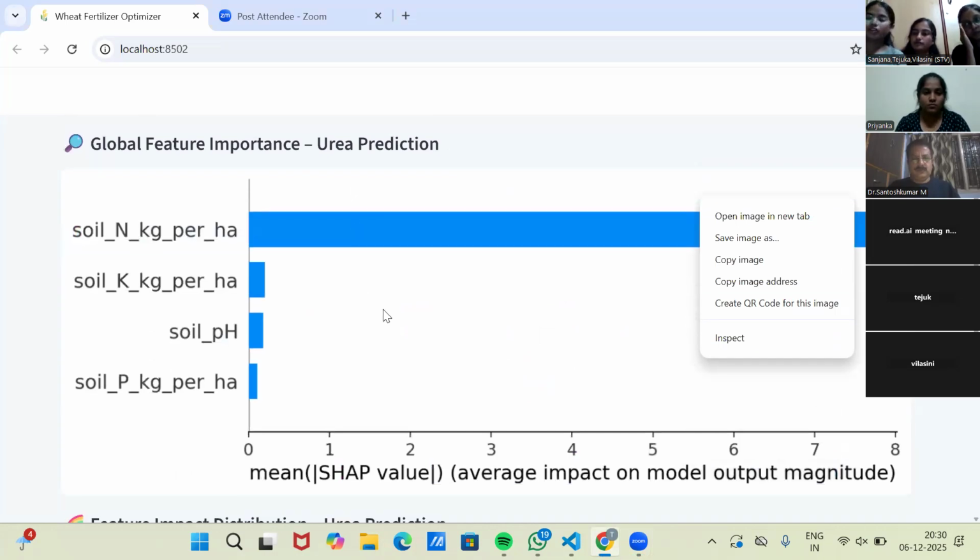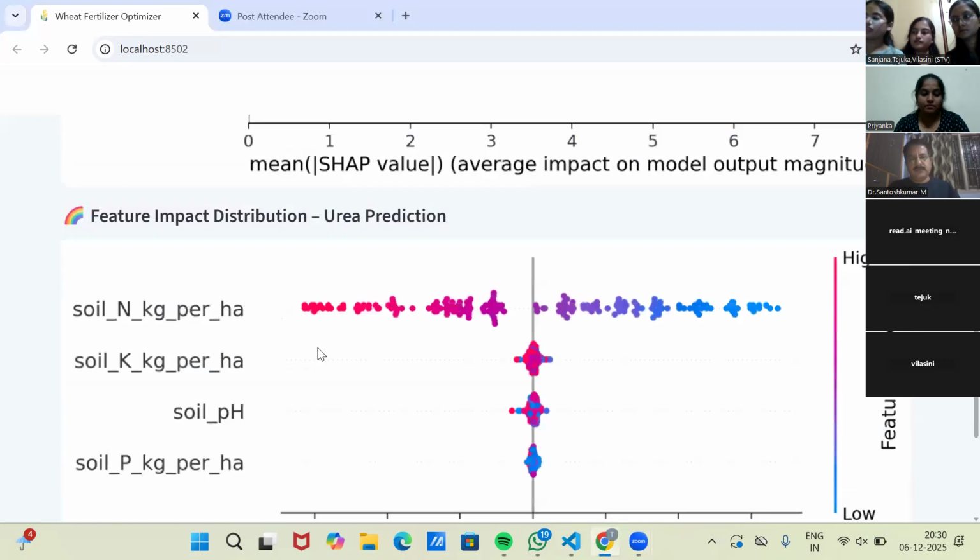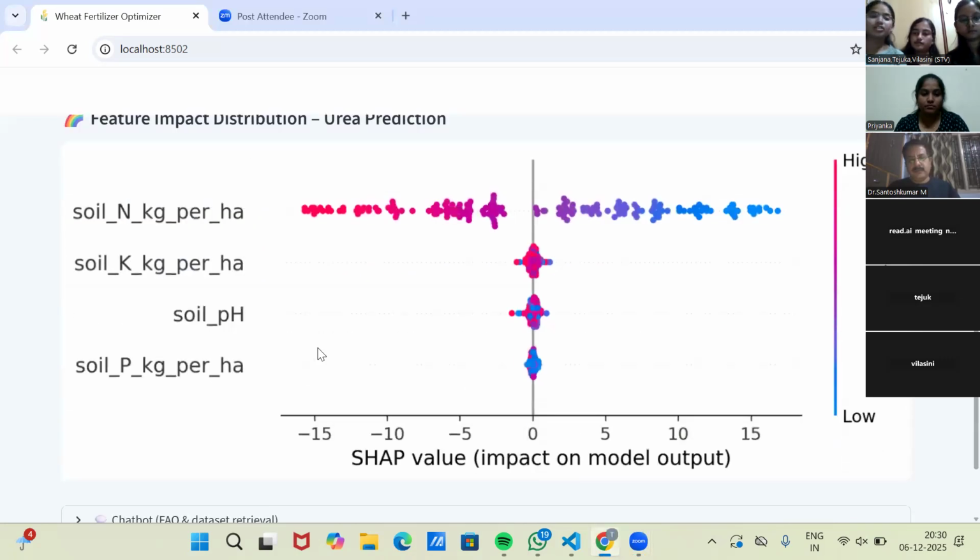For example, if we take urea production, we have SHAP values such as 1, 2, 3, 4, 5, 6 based on the impact on model output magnitude, and we have several contents such as nitrogen, potassium, soil pH, and phosphorus. Here the nitrogen content must be high, and the red clusters are showing towards the negative SHAP values, and more blue clusters are showing towards the positive SHAP values.